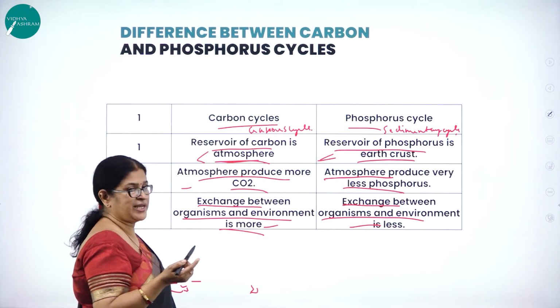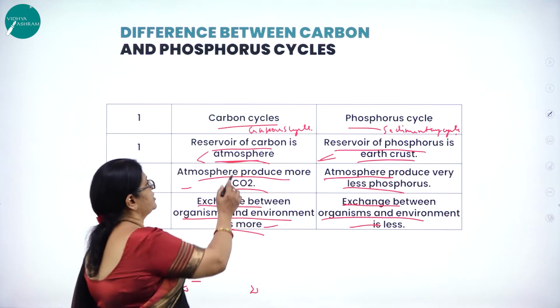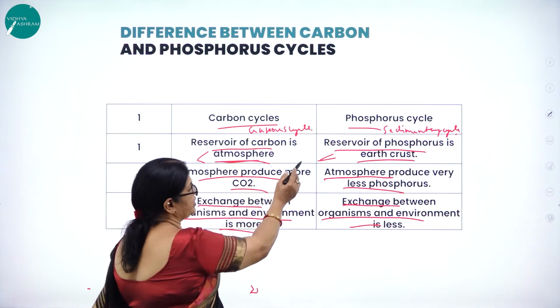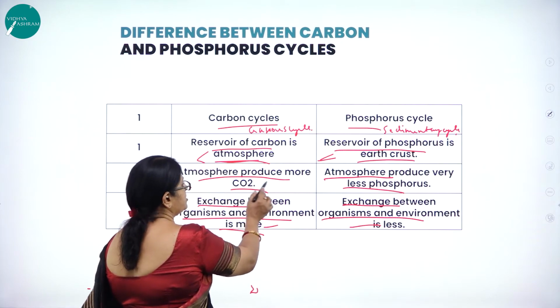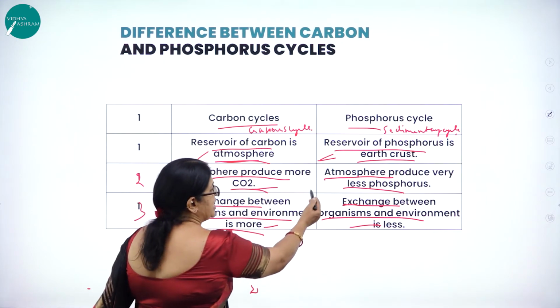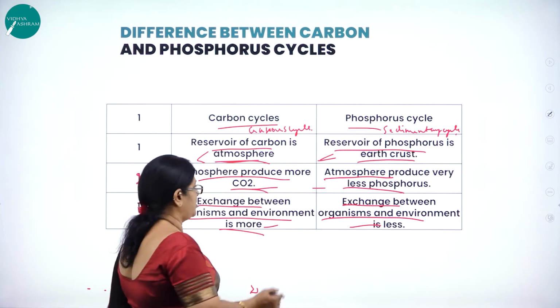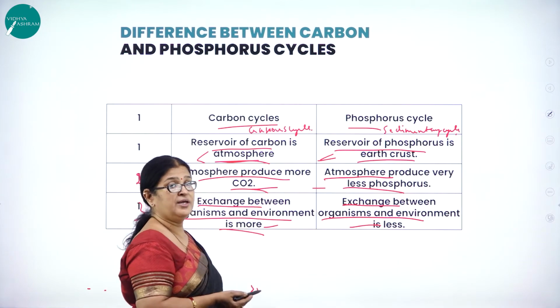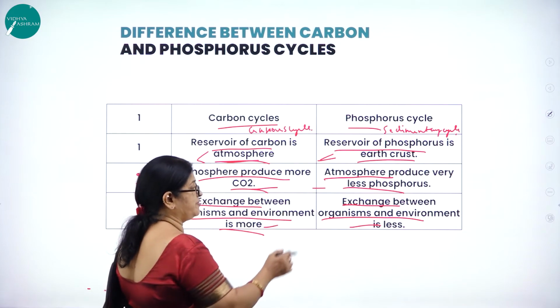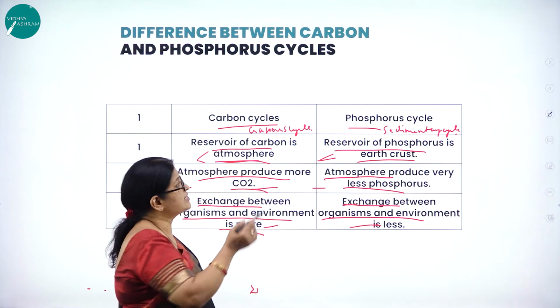It may be a carbon cycle or a phosphorus cycle. So the reservoir of carbon is the atmosphere. The reservoir of phosphorus is Earth's crust. The atmosphere produces more carbon dioxide, but very little phosphorus. Exchange between organisms and environment is more in the carbon cycle, whereas it is very little in the phosphorus cycle.